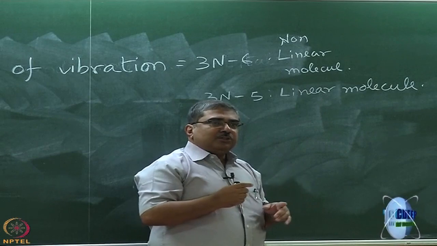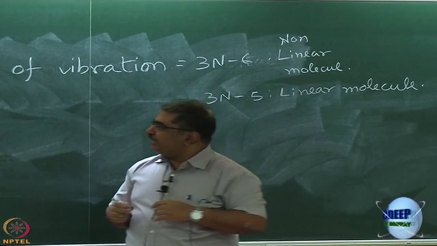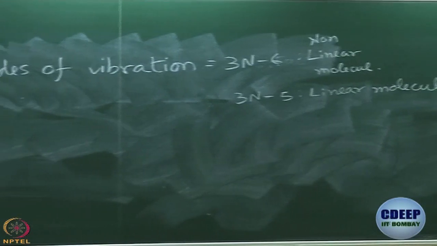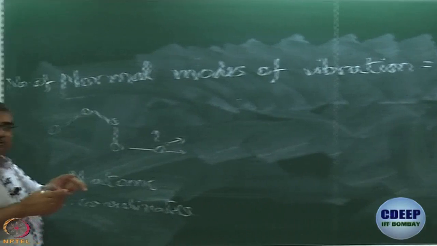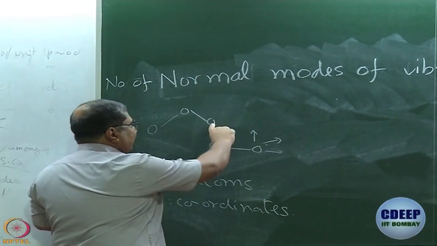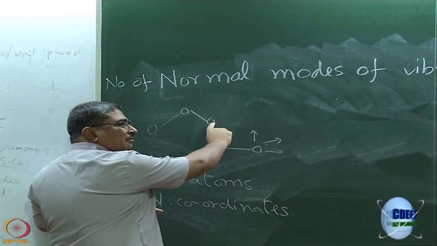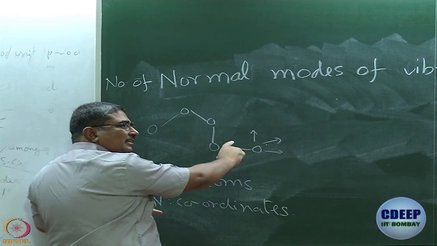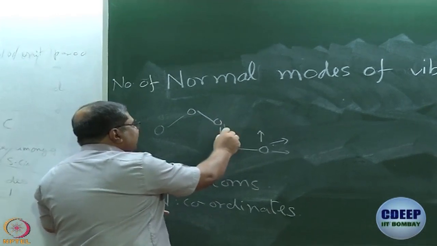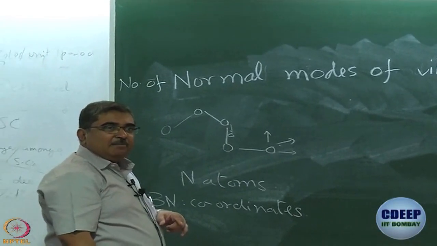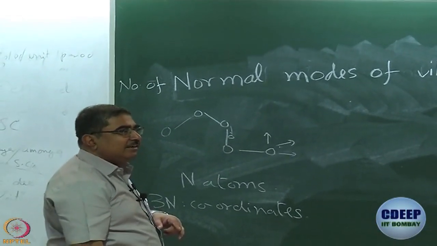Now, when we talk about vibration, let us come to this hypothetical molecule. What is the meaning of vibration? Relative motion of the nuclei. So, let us only consider this bond. If I have vibration only along this bond and nowhere else, then what will happen? This atom will move here, but would that be a pure vibration?